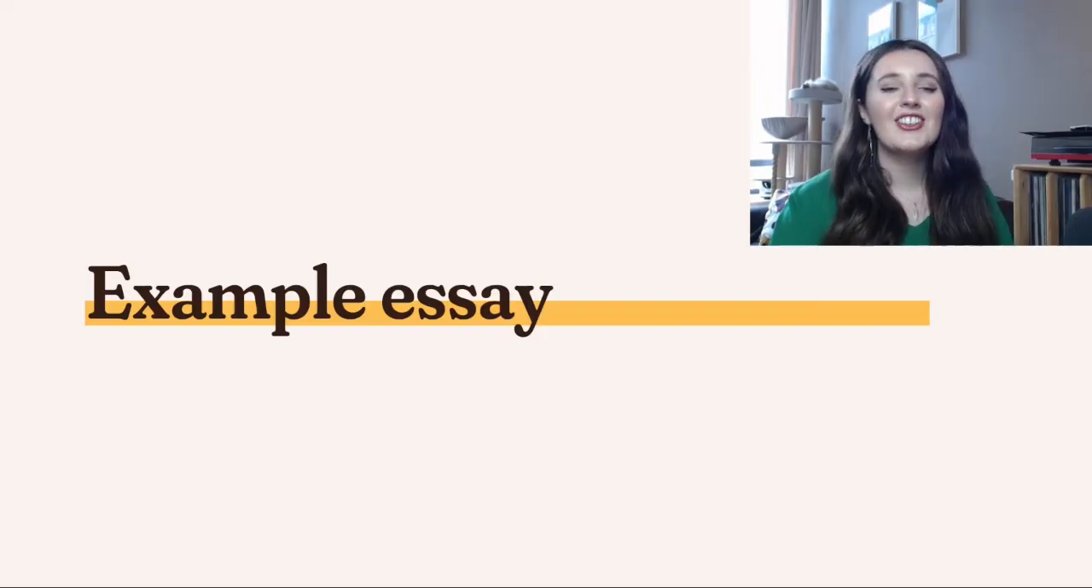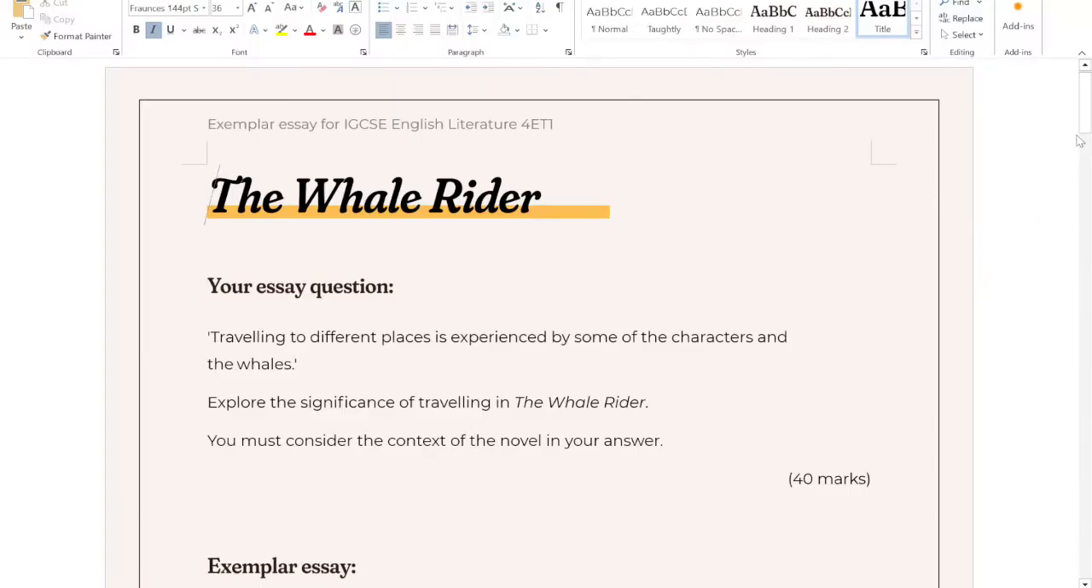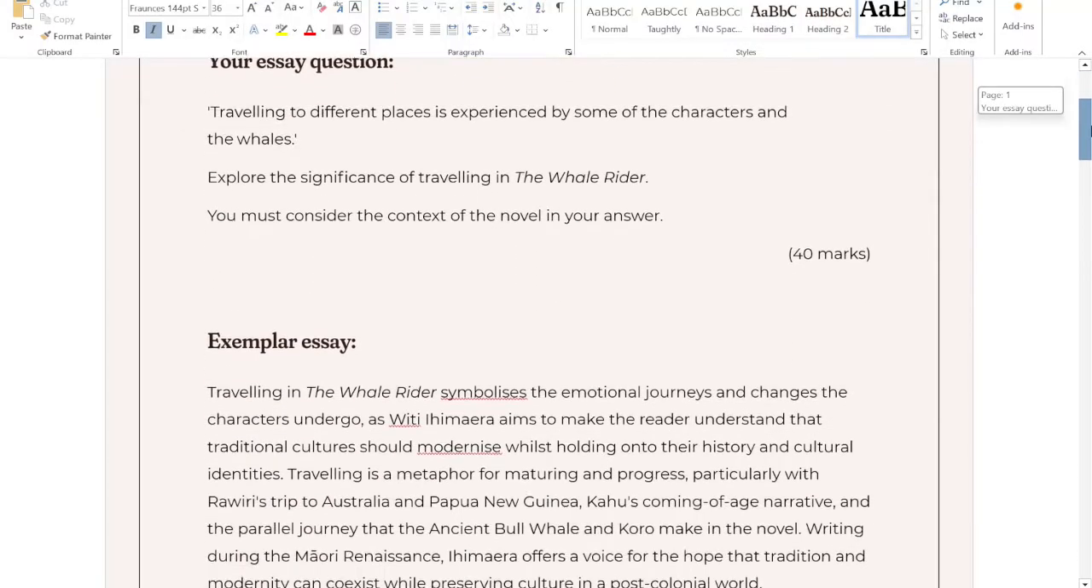Okay, now that we've had a look at our keywords, it's time to look at the example essay. Okay, let's read. So a reminder then, our essay question is: travelling to different places is experienced by some of the characters and the whales. Explore the significance of travelling in The Whale Rider. You must consider the context of the novel in your answer.